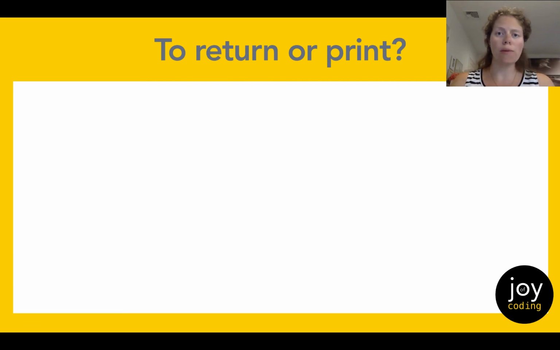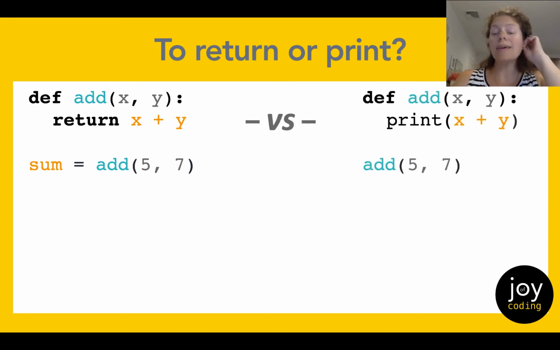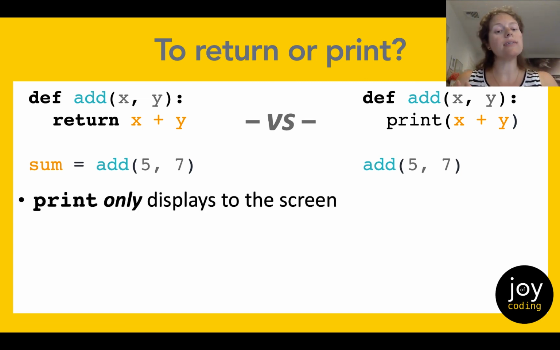And finally, what I'd like to leave you with is a question I see all the time from beginner programmers. What's the difference between returning and printing? So let's contrast the add function we've been working with here, which returns the result x plus y, with a version of add that only prints the result. So the function on the right with print will only ever display to the screen. And while that might be what we want to do right now, it might not be what we always want to do with our sum.